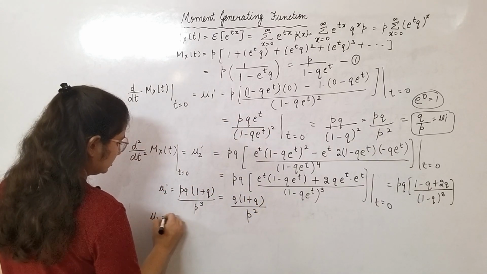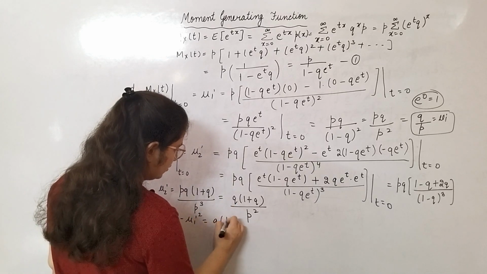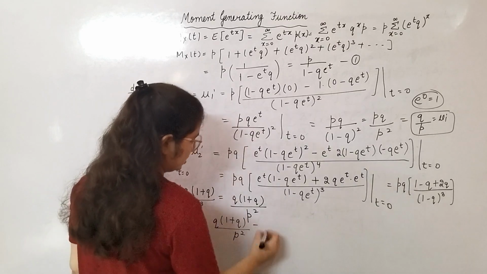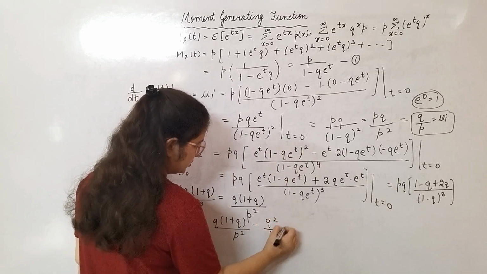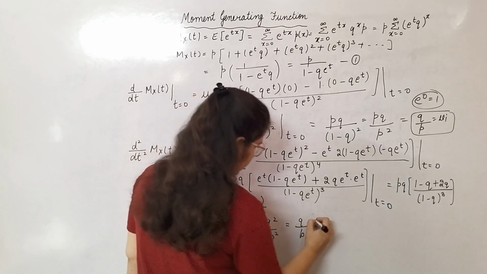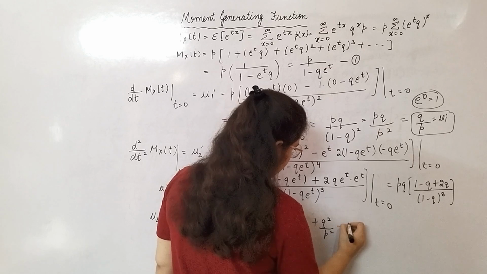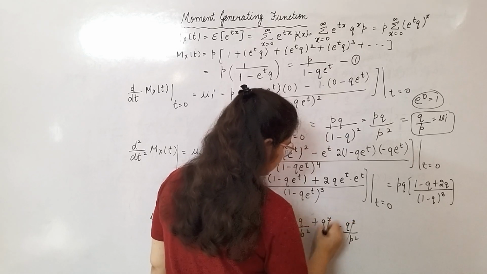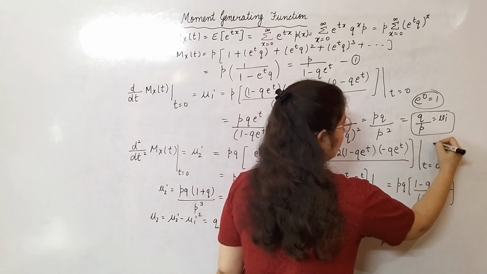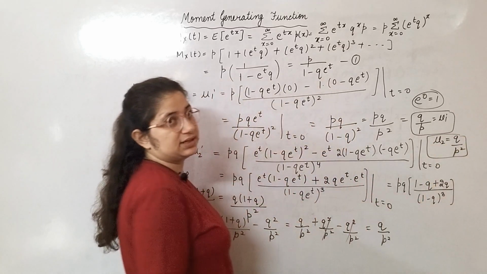Now mu2 is mu2 dash minus mu1 dash square. That will be q (1 plus q) by p square minus mu1 dash square, q square by p square. Open this bracket: it will be q by p square plus q square by p square, and then minus q square by p square. This and this cancel out, so it will be q by p square. So your mean is q by p and the variance mu2 is q by p square. By which method? By the moment generating function method.